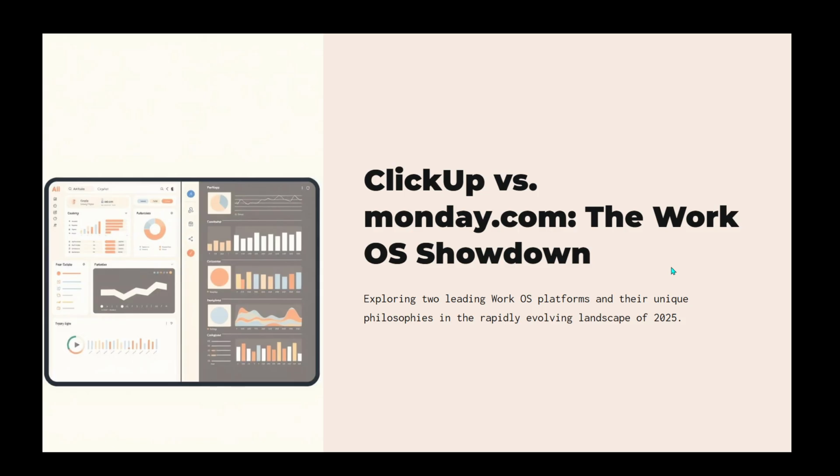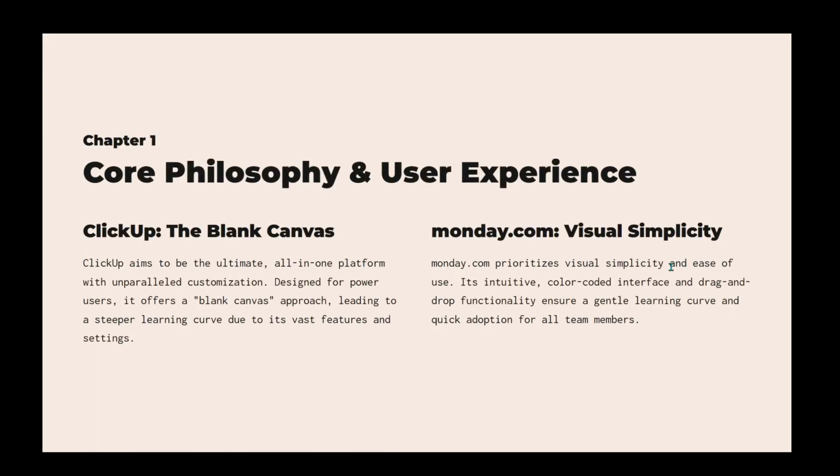Let's start by discussing the core philosophy and user experience of each platform. ClickUp aims to be the ultimate all-in-one workspace with unparalleled customization options. It's truly a blank canvas, perfect for power users and teams looking to build their systems from scratch. However, this level of customization brings a steep learning curve, and the interface can sometimes feel overwhelming due to its vast feature set and myriad of options.